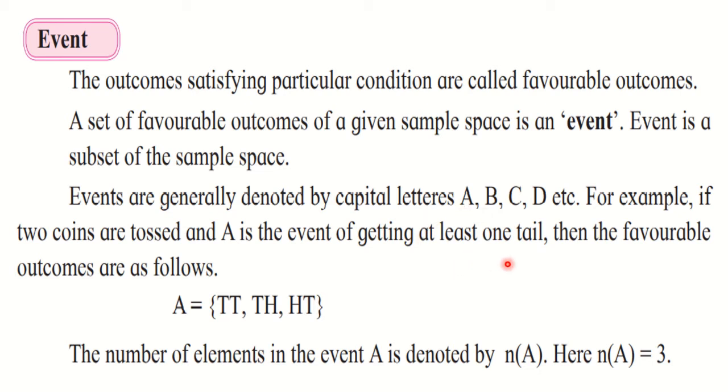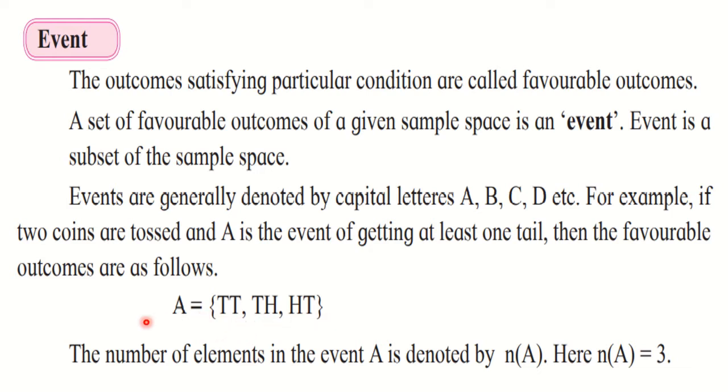At least means minimum one tail. Less than one is not allowed, but more than one is allowed because the words at least are used. Then this event we can write as TT, TH or HT. That means 2 tails are allowed. We want 1 or more tails.